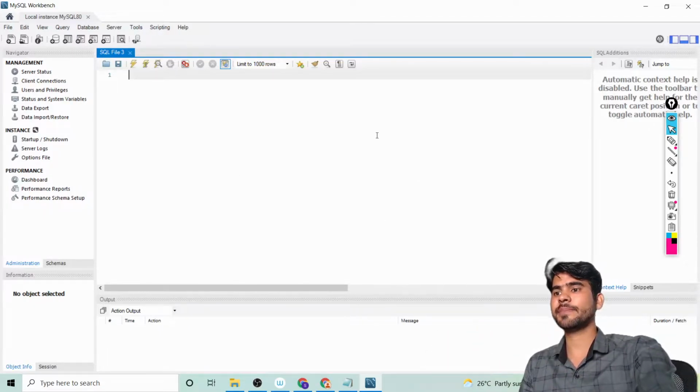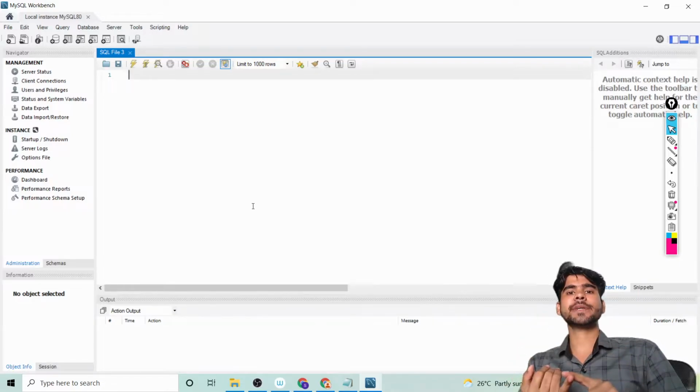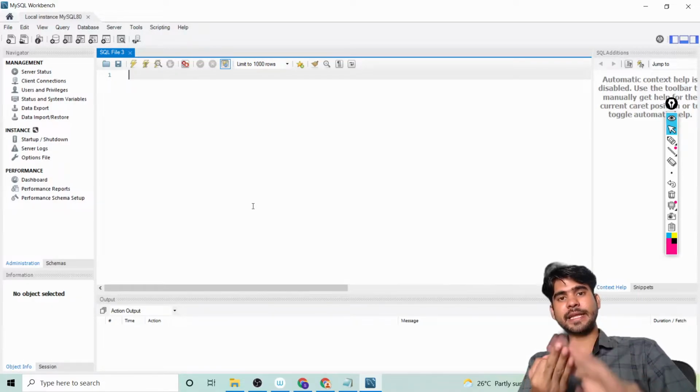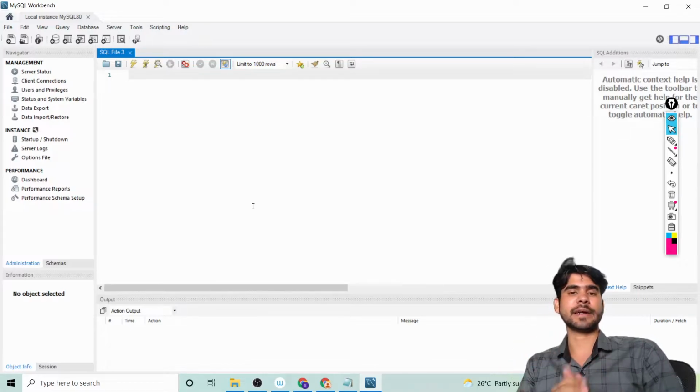Okay, so here we can write code, and here we will get the output. In this lecture we will mainly focus on how to create a database, how to create a table, then how to define different data types, then how to insert a value in a table. After that we will learn how to drop a table and how to delete a database.